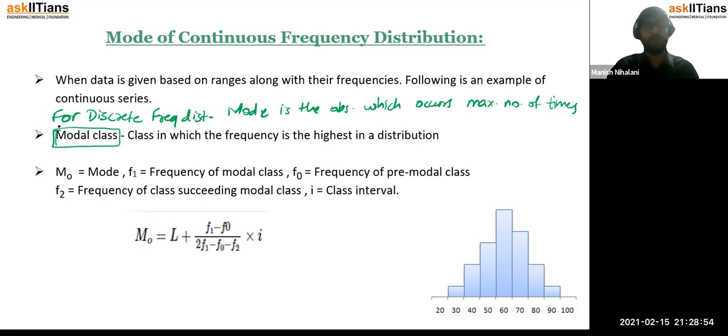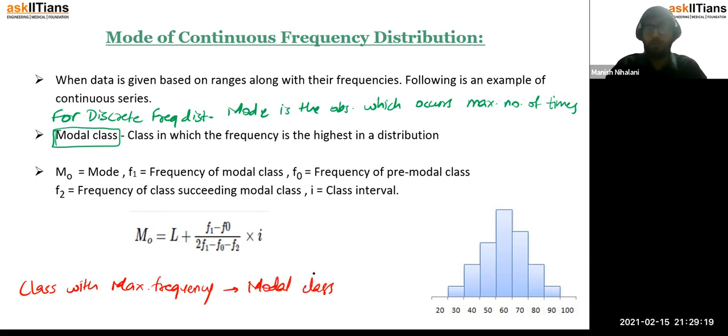A modal class kya hoga? When we say mode, it is the observation which occurs the maximum number of times. So the modal class will be that class which has maximum frequency. Class with max frequency is the modal class, right? So once you have determined your modal class, you just need to apply this formula.